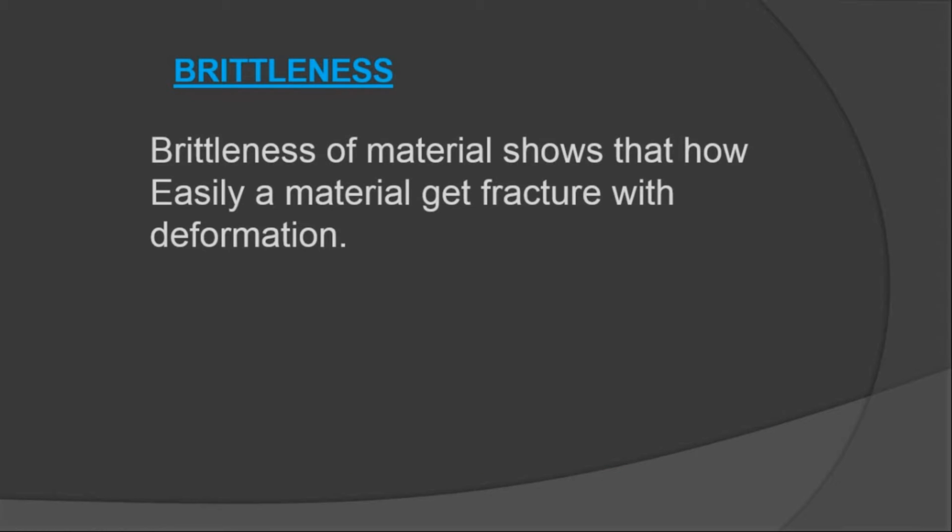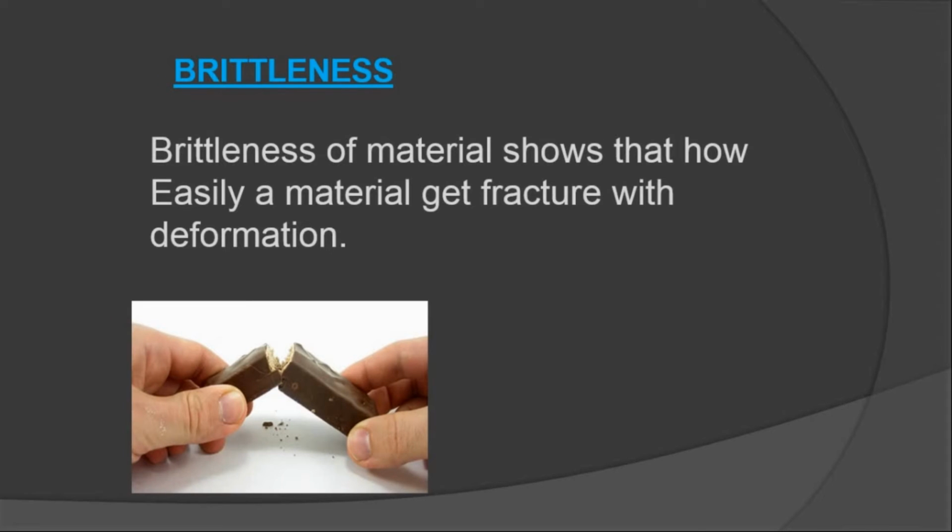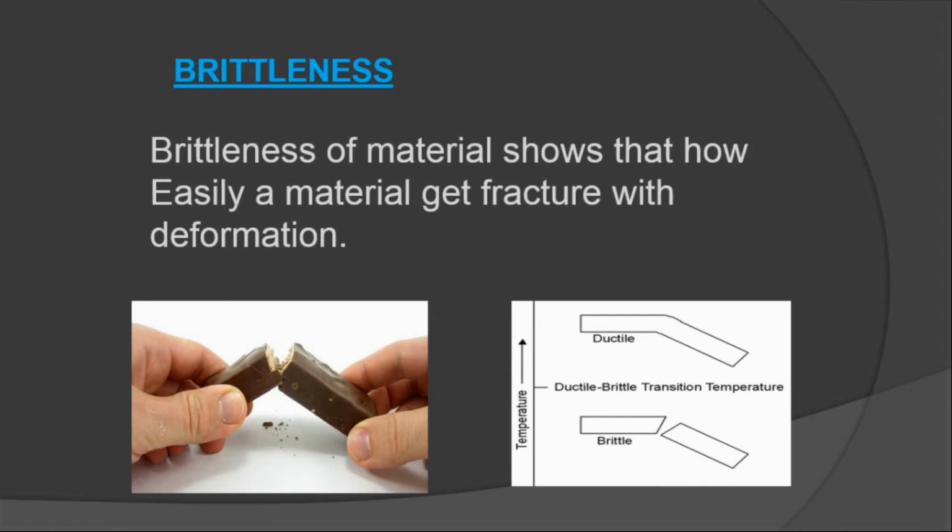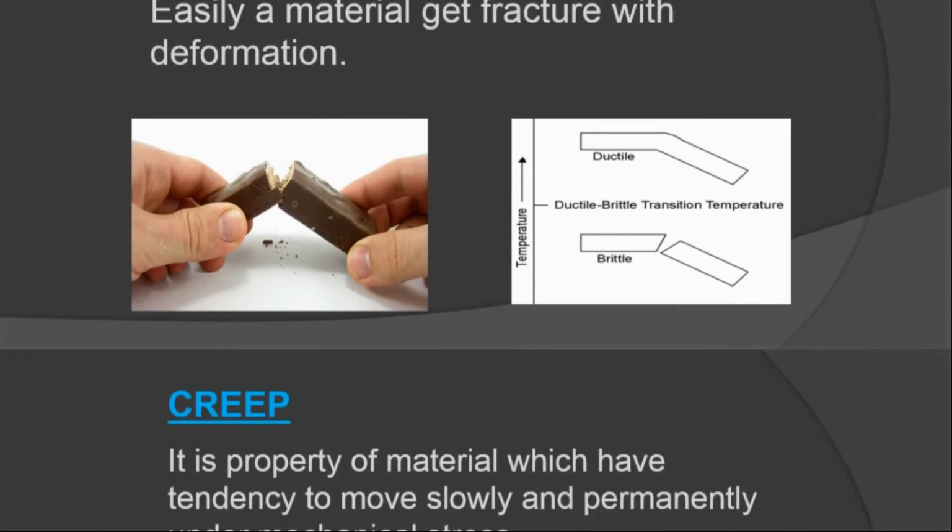Brittleness. Brittleness of a material shows how easily a material fractures without deformation. It means if we apply forces on a body and it breaks without changing its shape, it is the property of brittleness. In the diagram, we can see that we break a chocolate without changing its shape, and it is the best example of brittleness. We can easily compare it with a ductile material. A ductile material changes its shape after applying forces, but brittle materials don't change their shape. They break easily.